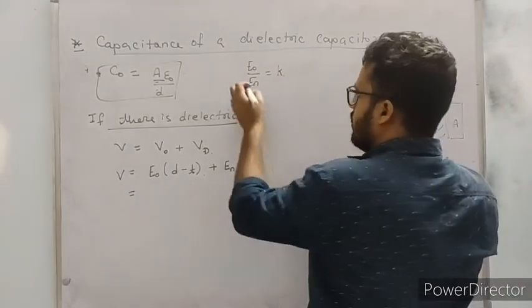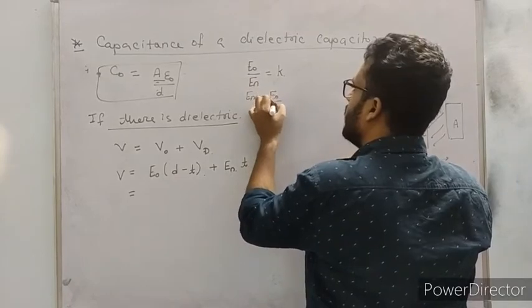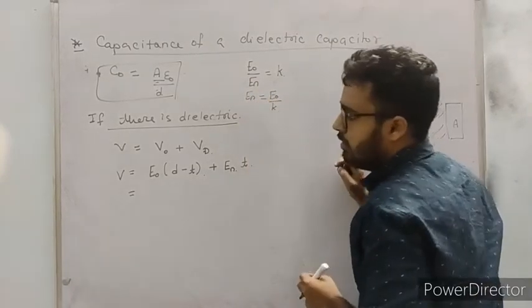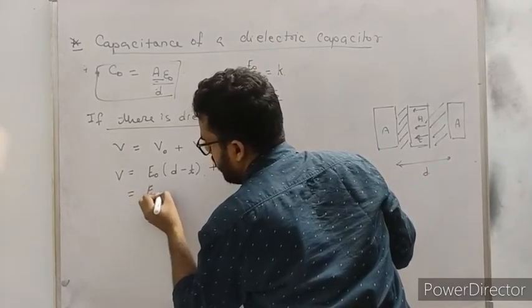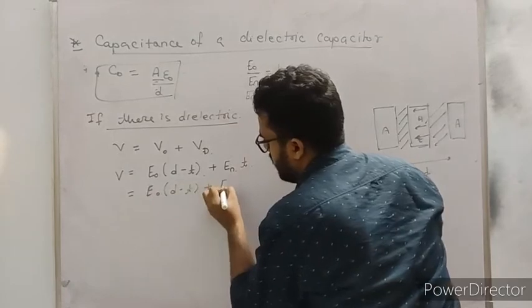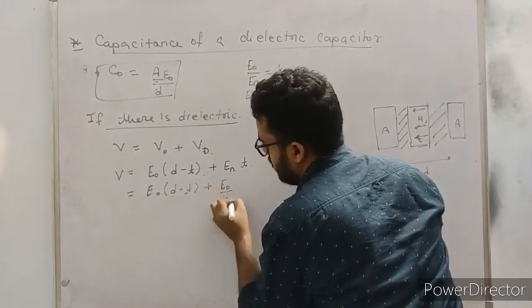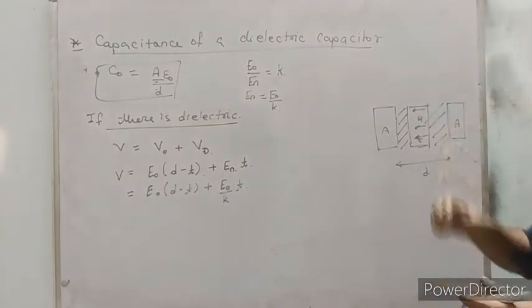From here we can say that E net equals E naught divided by K. So put the value of E net as E naught divided by K into T.